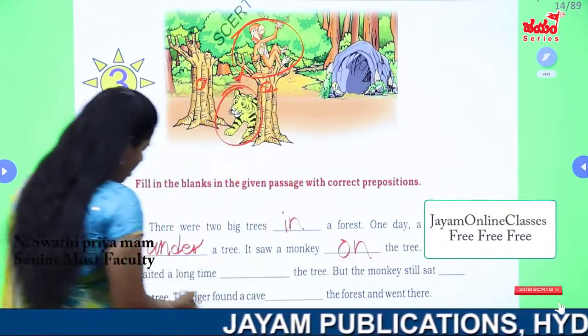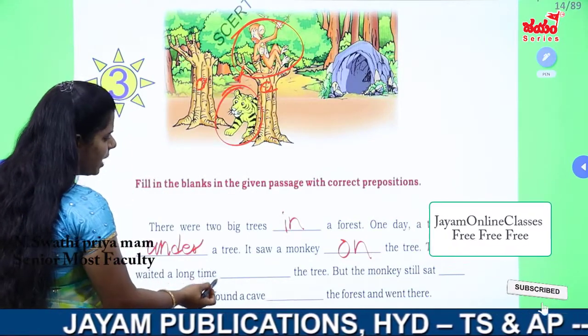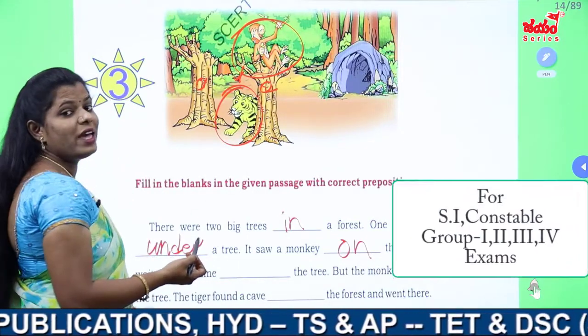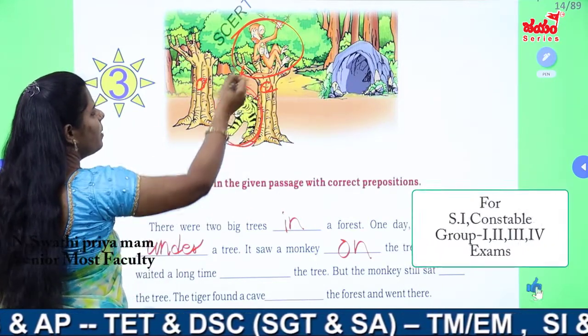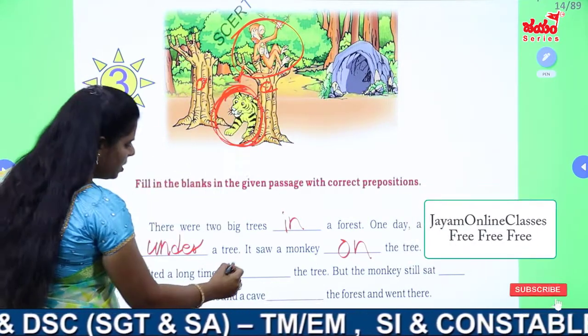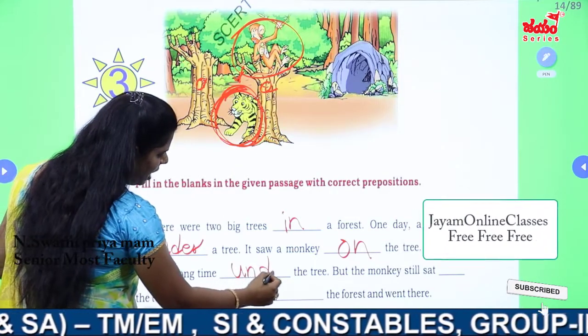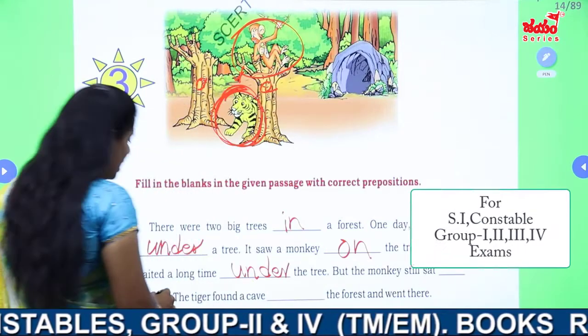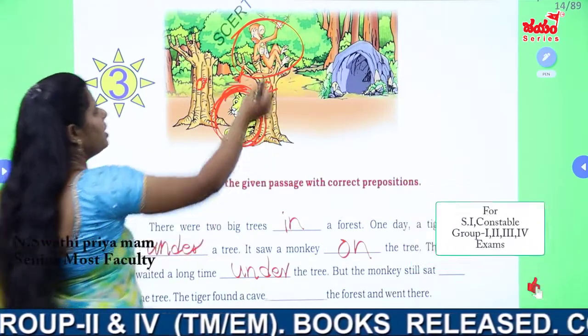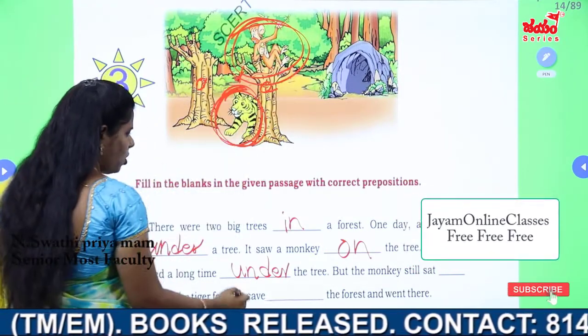The tiger waited a long time dash the tree. So where the tiger waited here? Under the tree. So here, under the tree for the monkey, the tiger waited for a long time. Under we have to say here. Next, but the monkey still sat dash the tree. Kani inka monkey ikkada undi, on the tree. The monkey is on the tree.